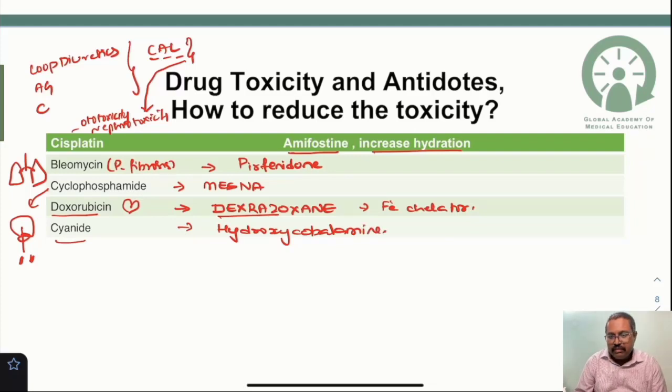So these are some of the drugs and their toxicity, as well as the specific antidotes and some measures to reduce the drug toxicity. So hope this will be helpful for you to pick the right answer with respect to the drug toxicity as well as the specific antidote. Please remember, again, please revise these tables. 100% there will be one question related to the drug toxicity in every exam. Thank you.